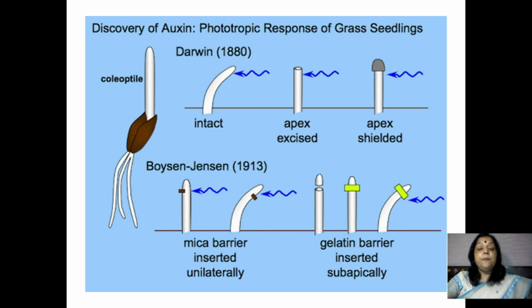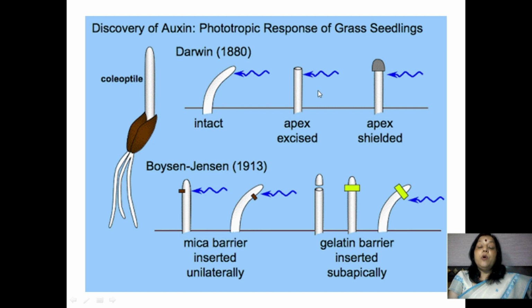And what is coleoptile? In monocots, the plumule in the seed remains covered by a protective sheath which is known as the coleoptile, just like rice, maize, avena, etc. When a unilateral source of light is kept, there is a bending of the coleoptile tip towards this source of light.